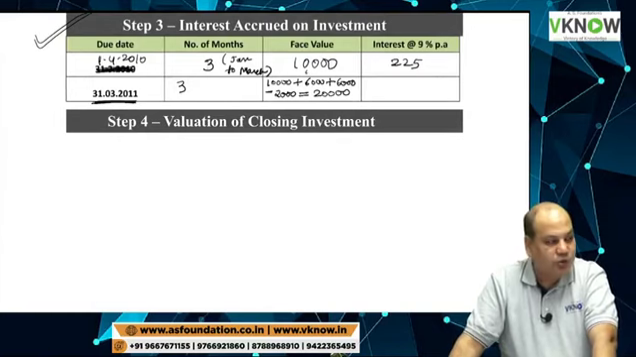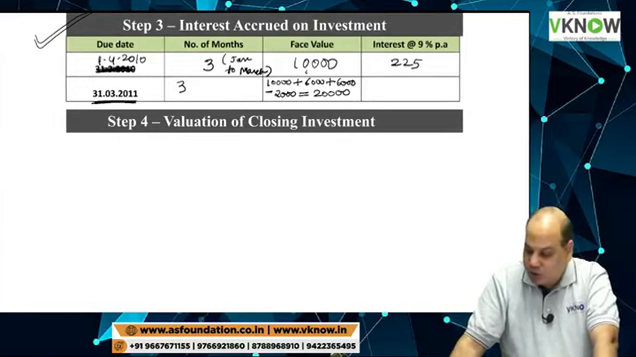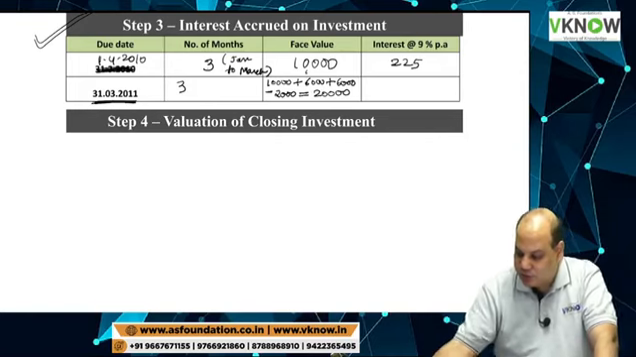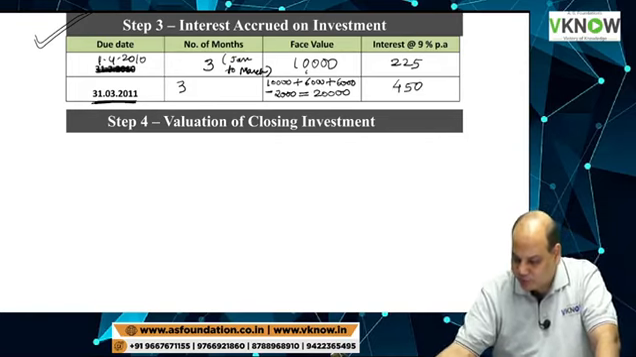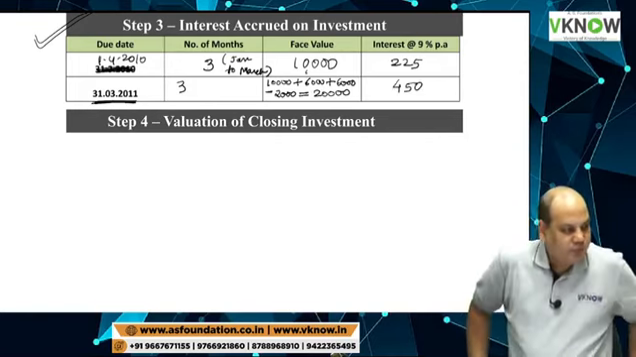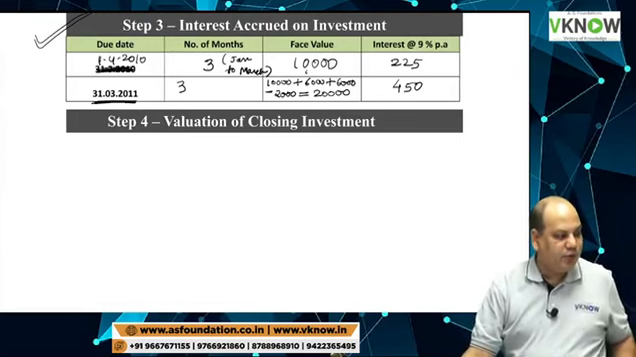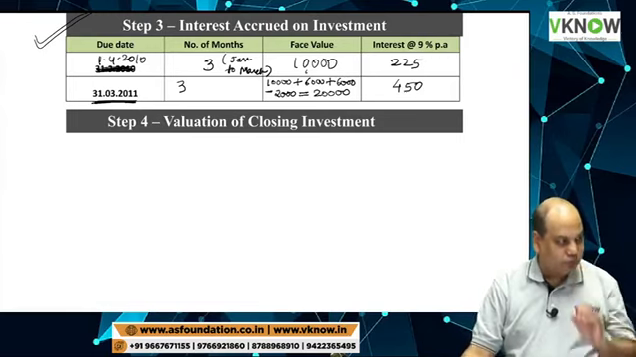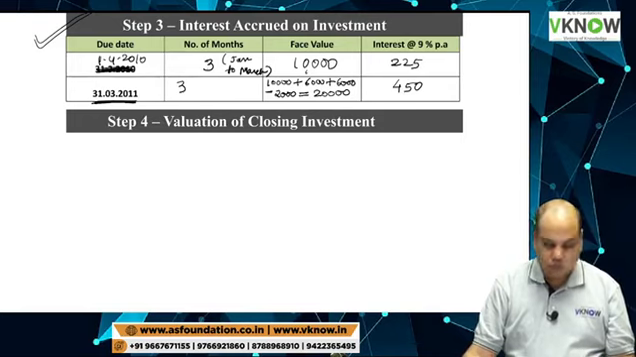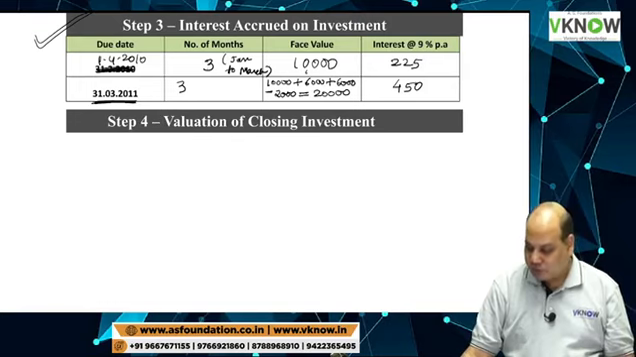Into 9% into 3 by 12, 450. 450 is right. Anybody, any query on this?